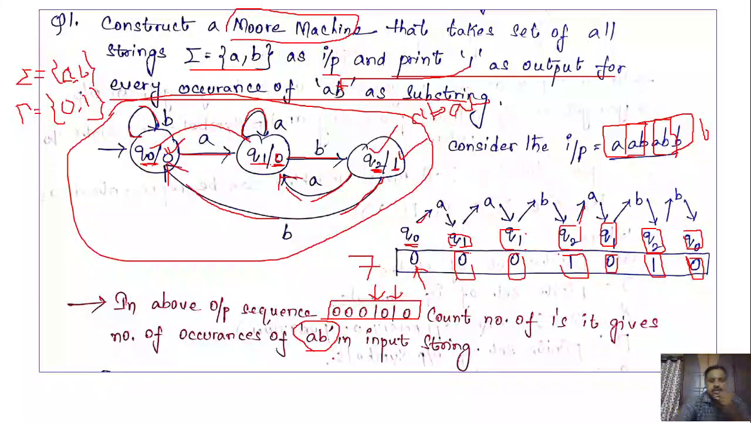So this is how we can construct the Moore machine. I hope the concepts of the Mealy machine and Moore machine are clear. Practice a few more examples related to this.